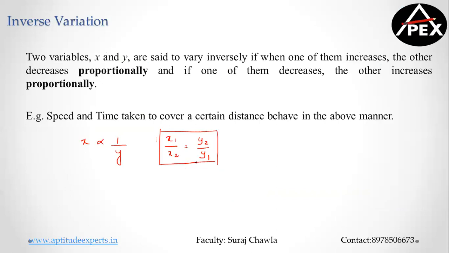Clear? So 99% of the questions can be solved by the help of this logic. The second way in which I can go ahead is if I replace the proportionality sign, I write k into 1 by y. So in short, the basic method says x is equal to k by y.